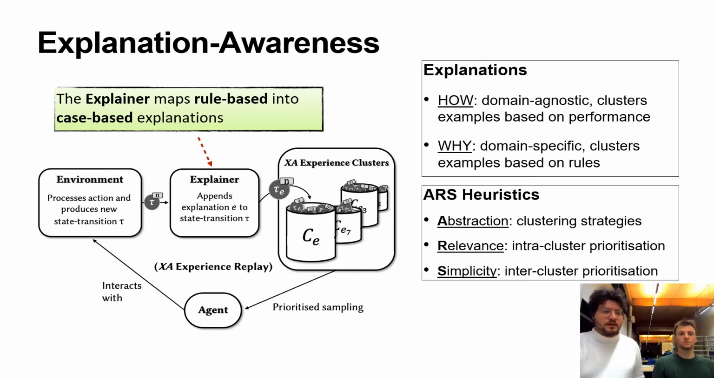So the relevance heuristic is about intra-cluster prioritization, as it uses prioritized experience replay to order the state transitions within a cluster by their TD error, while simplicity is for inter-cluster prioritization, suggesting a mechanism for sampling clusters, aggregating the priorities of the state transitions. To do so, we use a new hyperparameter that allows us to adjust the size of some clusters relative to others and allow for oversampling batches likely related to underrepresented cases.